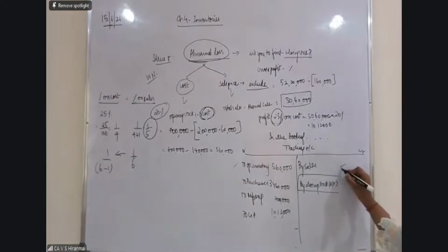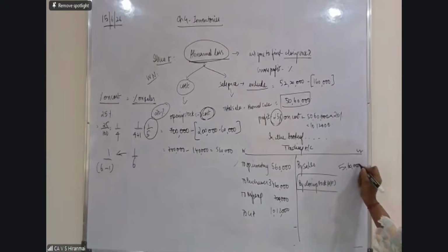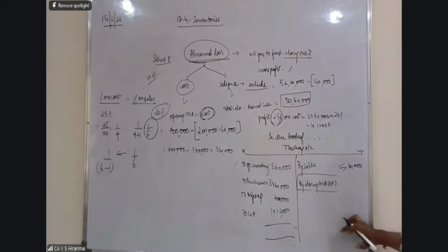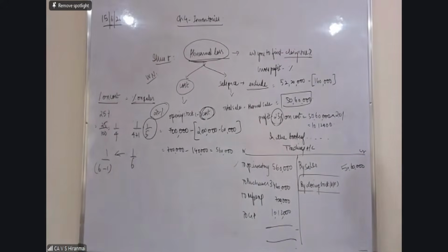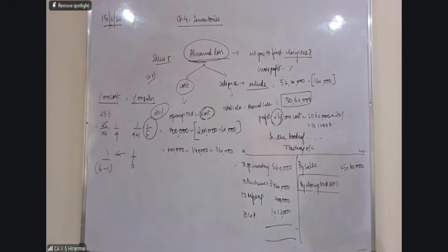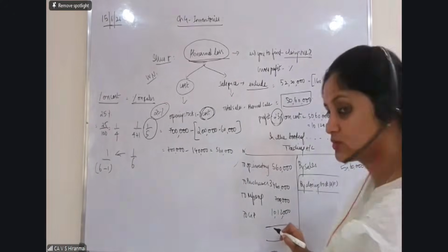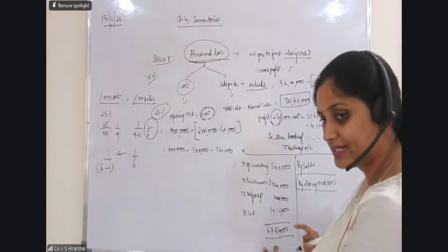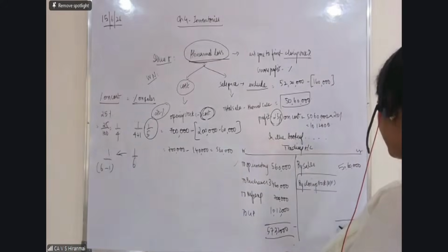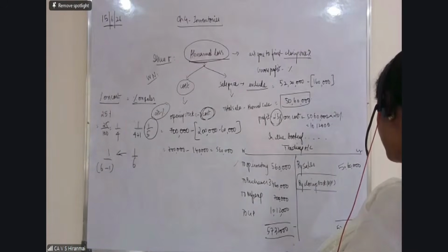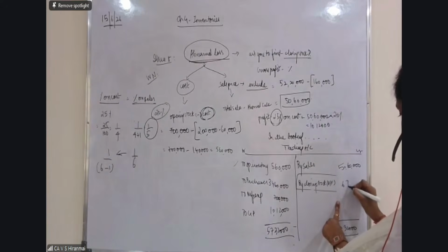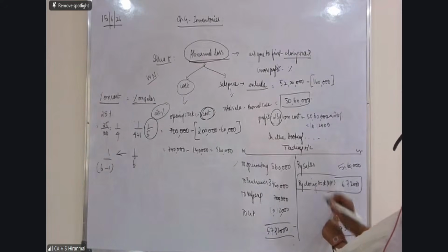Very good. यहाँ पे मैं 50 lakh or 60,000 I will be writing. I want somebody to tell me the total of this. What is the total of this? 34 lakh plus 5 lakh 60. So it comes to 57 lakh and 32,000. Am I right? The total comes to 57 lakh 32,000. Good. 57 lakh 32,000 minus 50 lakh 60,000. So 6 lakh 72,000 is the final answer.